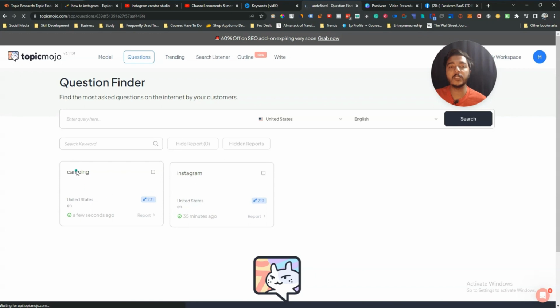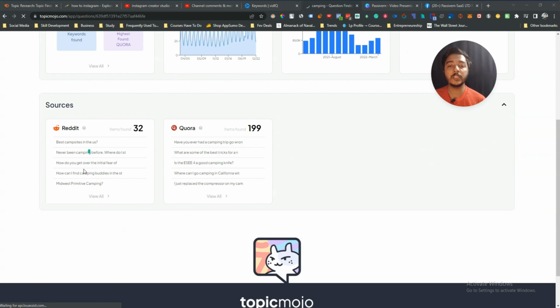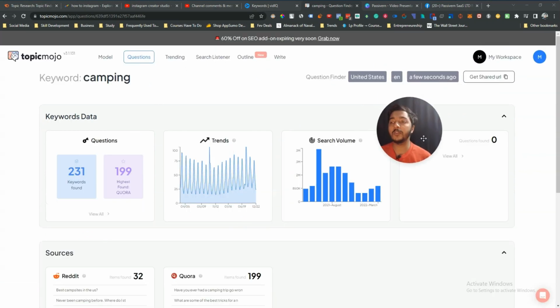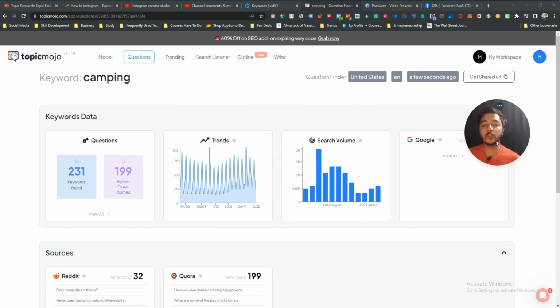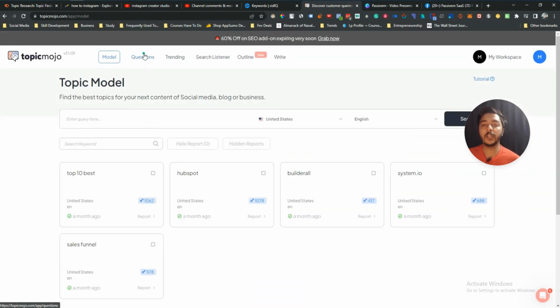Now if I enter this question, see guys, here are the things, and here they have generated 231 keywords, they have generated 199 questions, and here you can see the search volume trend, and as you can see the questions from Reddit, questions from Quora, and then there are a lot of features. And I have reviewed this Topic Mojo on this Passivern YouTube channel. I will give the URL of Topic Mojo in the I button of this video. You can watch the complete walkthrough of this Topic Mojo, and you can get a lot of content ideas from this tool, guys. I hope you get idea.